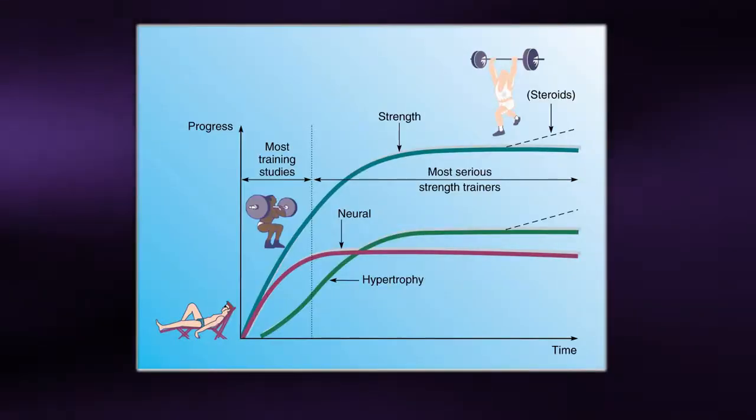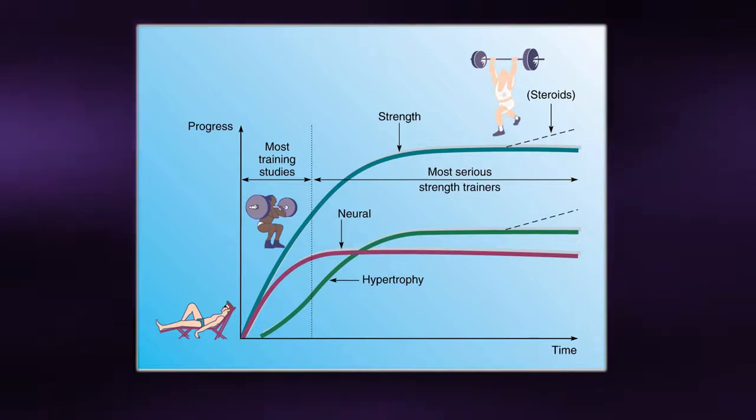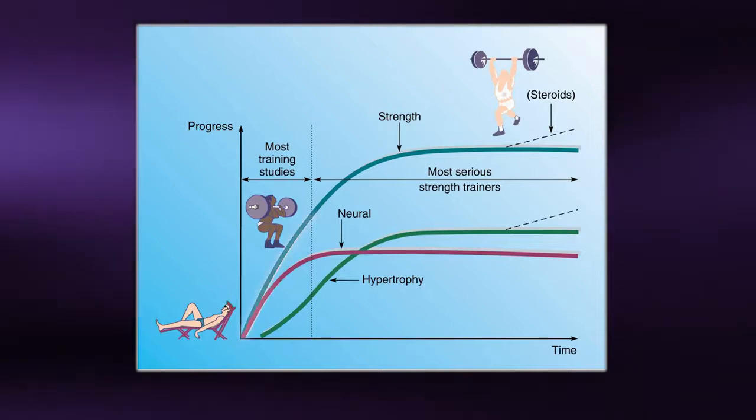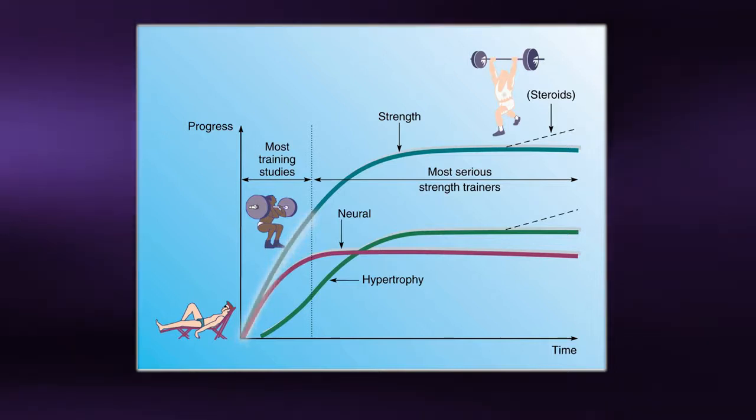This figure demonstrates the timeline and mechanisms for strength gains when a previously untrained individual begins a strength training program. Please notice that the gains in strength can be realized very quickly, well before there is an increase in muscle mass.